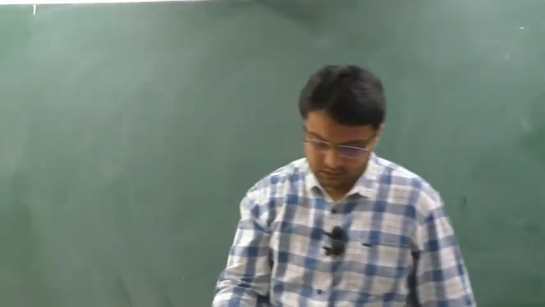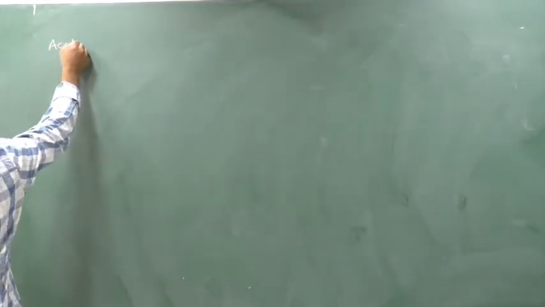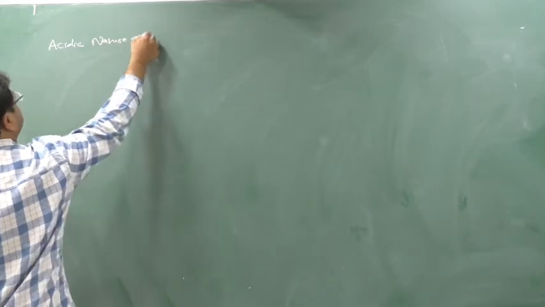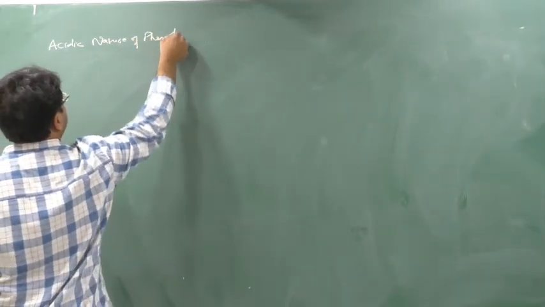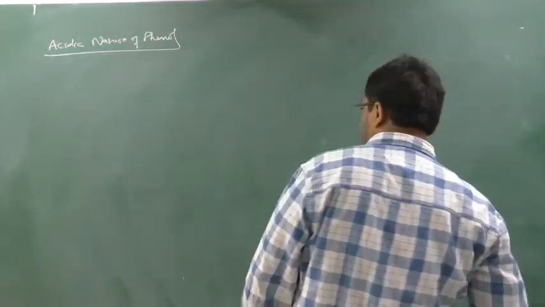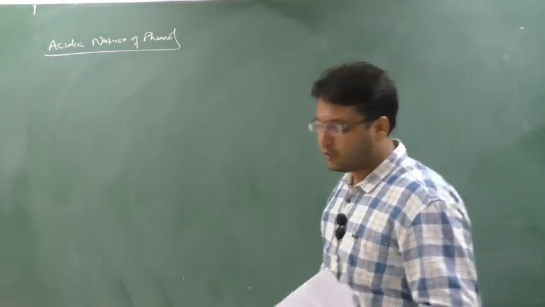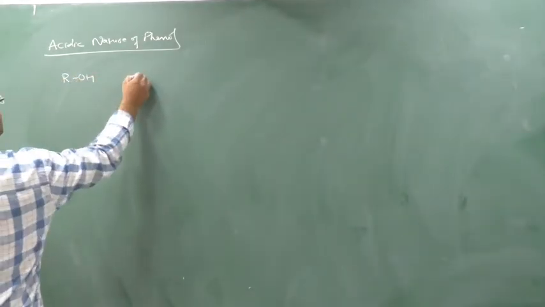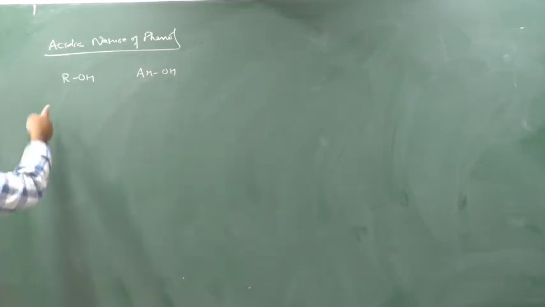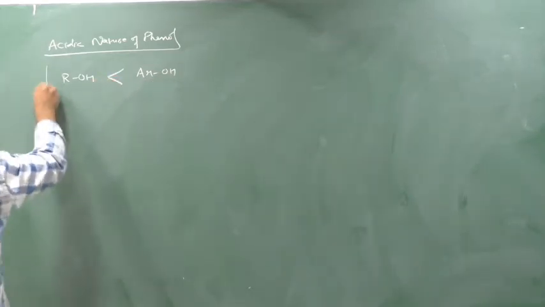So I write down here, acidic nature of alcohol, phenol. See student, there is one common question asked in the exam: who is more acidic, whether alcohol or phenol? So who is more acidic, ROH or ArOH? This is phenol, no? Aryl ring. This is alkyl ring. Always this.